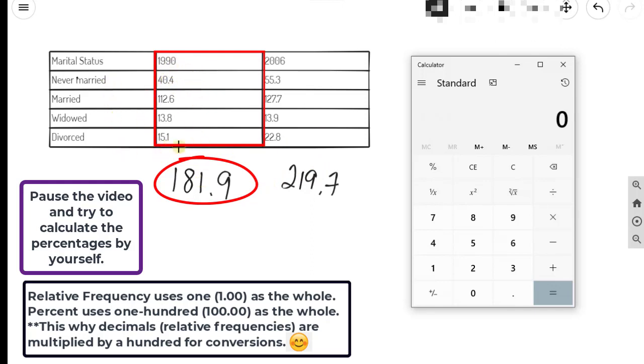So this first one, what I did here is I added all these different statuses up carefully, and there were 181.9 million people participating in the survey in 1990. 40.4 million were the never married people. So 40.4 of that entire amount, 181.9, came out to be 0.222. So I'm going to write that here.